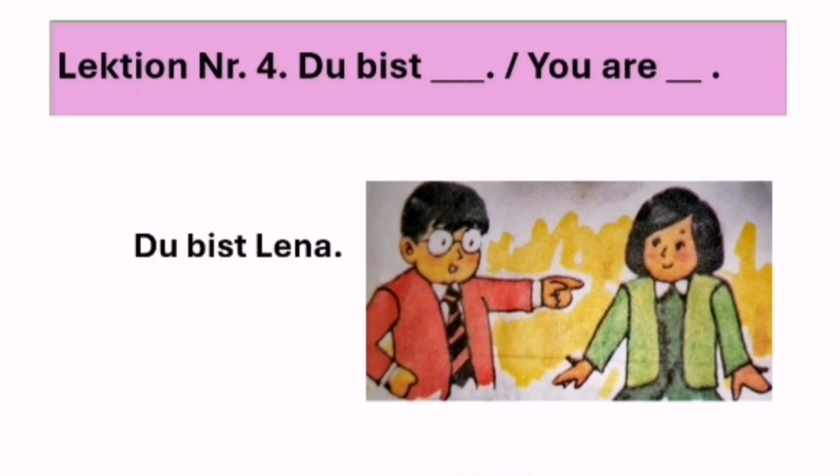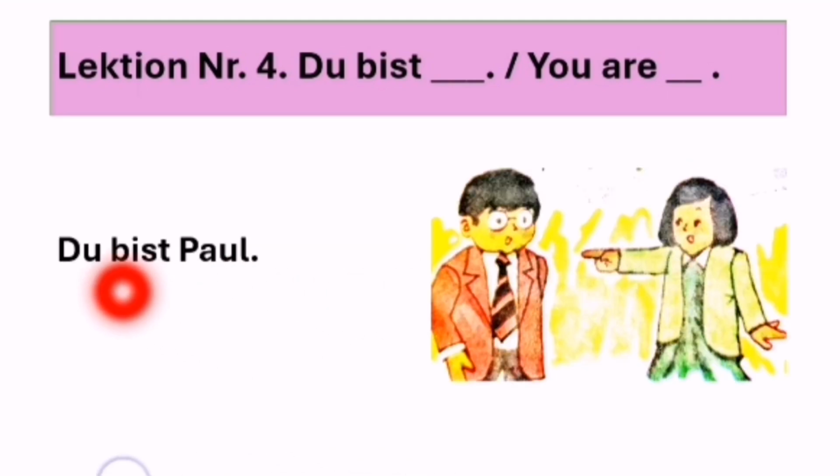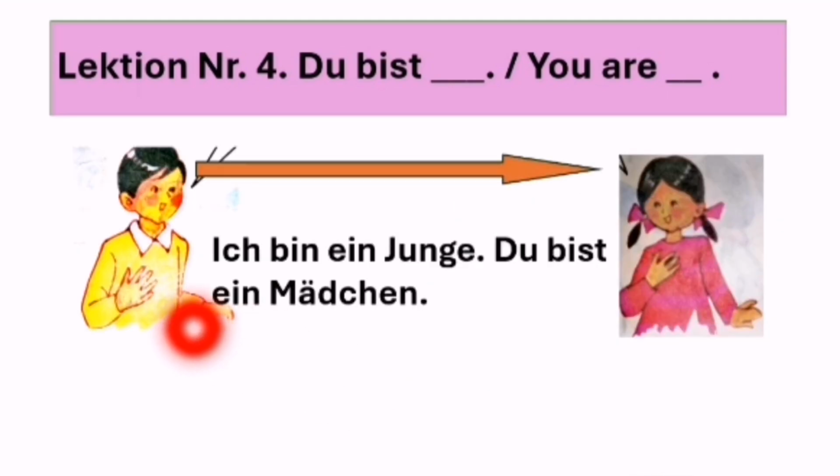You are Lena. So now Lena says, "Ich bin Lena." "Du bist Paul." Okay? She says to him, "Du bist Lena." No, I'm sorry. "Du bist Paul." Now he says,